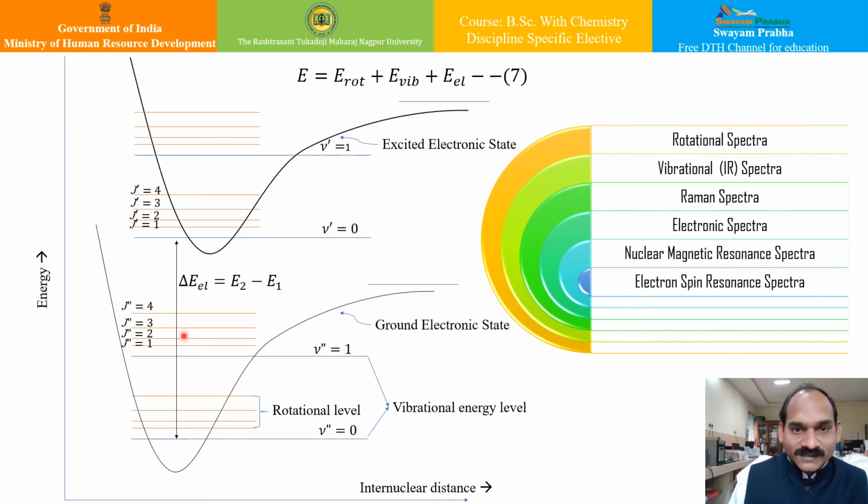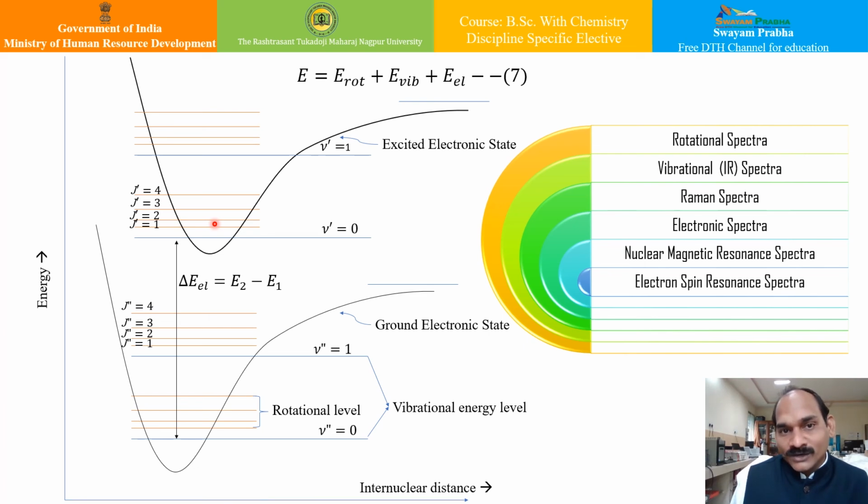You can see this shifting of electronic state. The electronic energy associated with this molecule shifts from the ground energy level to an excited energy level by the absorption of a photon of suitable frequency, and it is usually done in a series of vibrational levels associated with the electronic state, and with each vibrational level there are rotational levels associated with them.